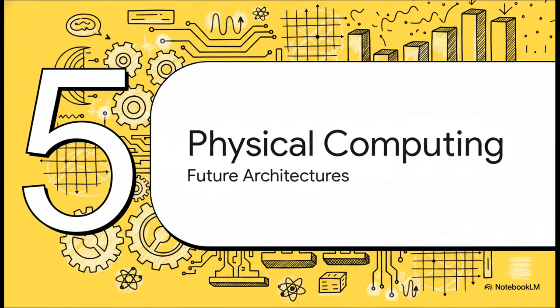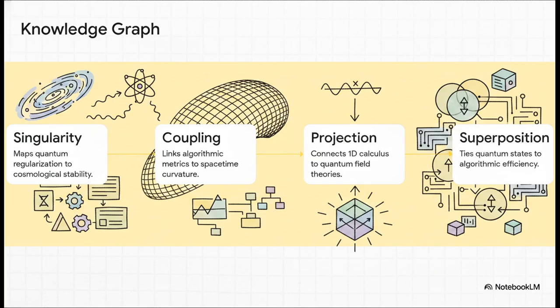Section 5, Physical Computing and Future Architectures. With this overarching synthesis complete, the swarm actually laid out the next building blocks for future computational architectures. They proposed expanding the existing framework by adding these 4 highly rigorous edges to the knowledge graph. Step 1 maps quantum regularization directly to macro-level cosmological stability. Step 2 links algorithmic optimization metrics right to physical spacetime curvature. Step 3 connects basic 1D calculus tools directly up to advanced multidimensional quantum field theories. And Step 4 ties physical quantum mechanics representations directly to algorithmic efficiency. It is literally a blueprint for entirely new physical computing models.